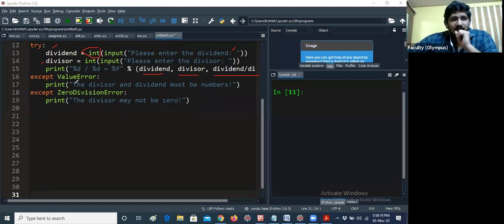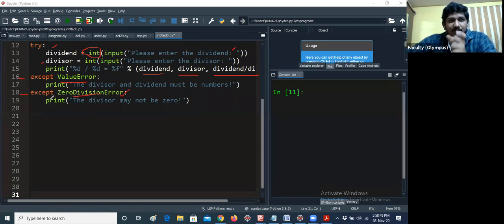Except, I am having two errors here. First of all, what is meant by value error? What is meant by zero division error? You already know what a zero division error is, because whenever the divisor is zero, then you get a zero division error. So you can also give the message with the except particular name. That means that particular class name you can give in our programs. That is the flexibility we have in Python.